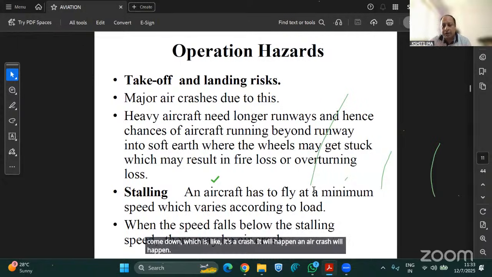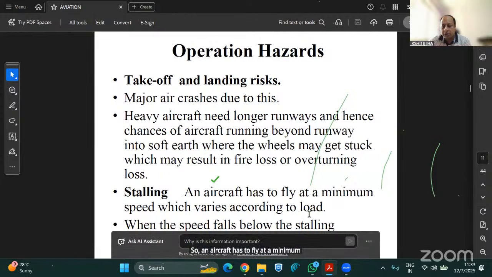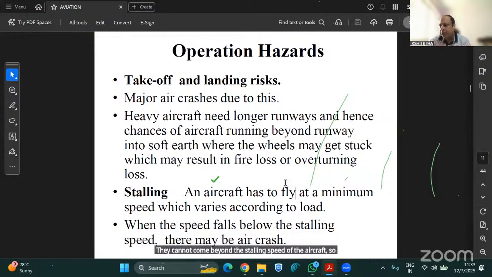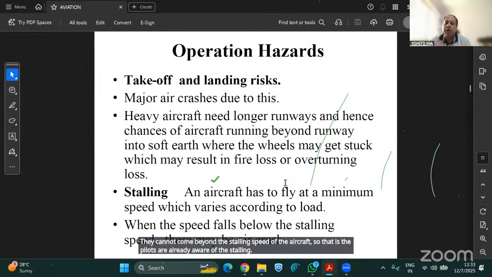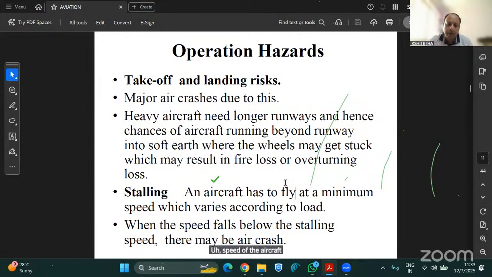So an aircraft has to fly at a minimum speed which varies according to load. If it's a much heavier aircraft, it will have to fly at a higher speed. If the load is quite low, it can fly at a lower speed, but it cannot go below the stalling speed of the aircraft. The pilots are already aware of the stalling speed, so they keep the speed much higher than that, so that an air crash shouldn't happen. Am I clear what stalling is?